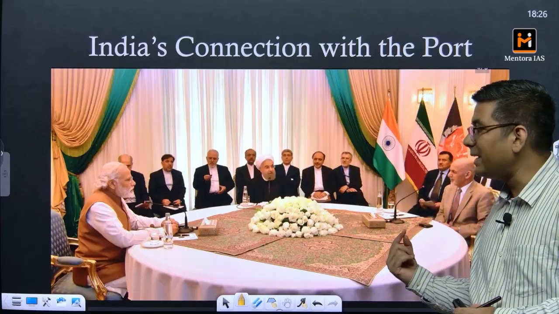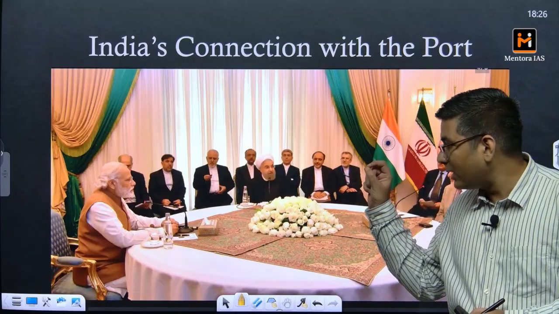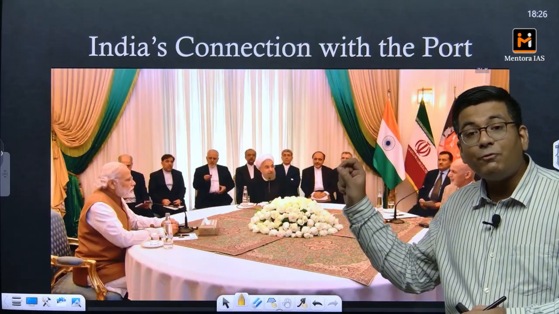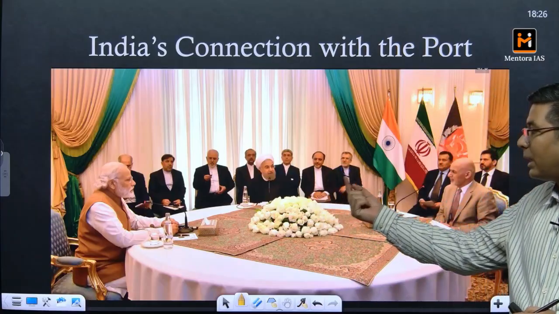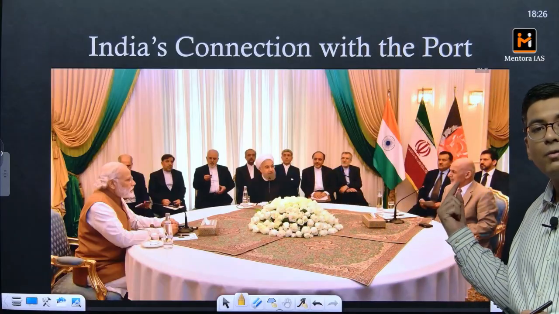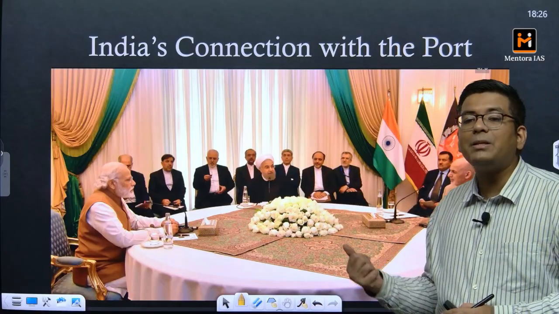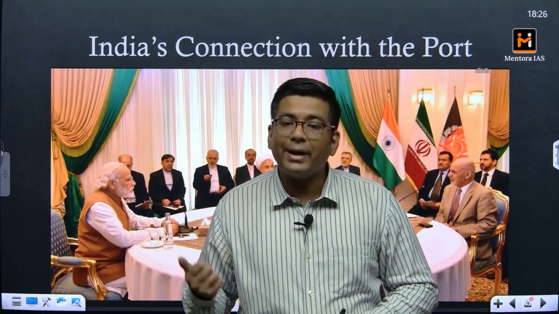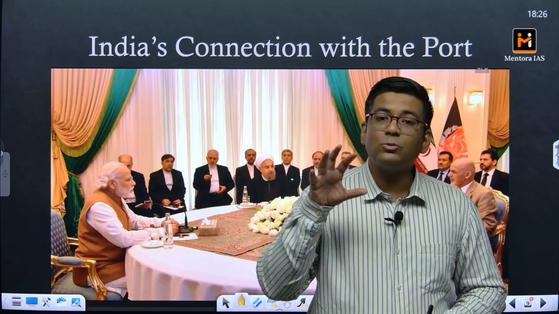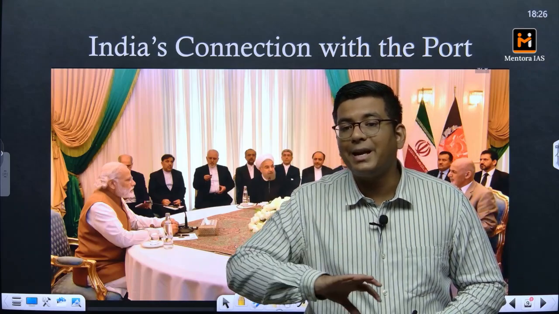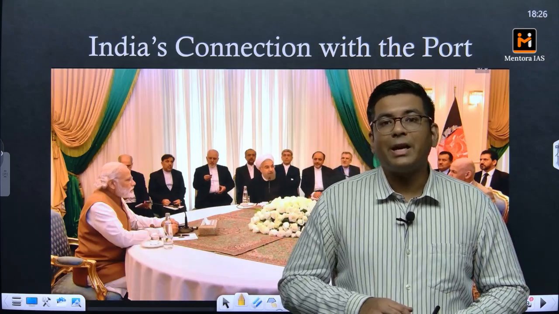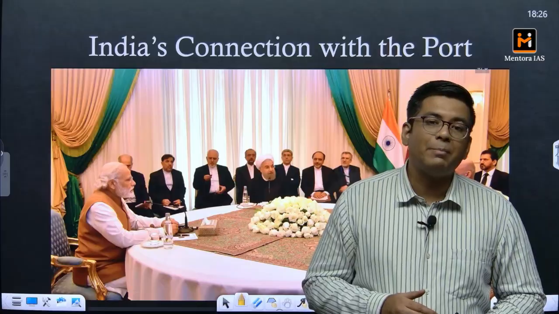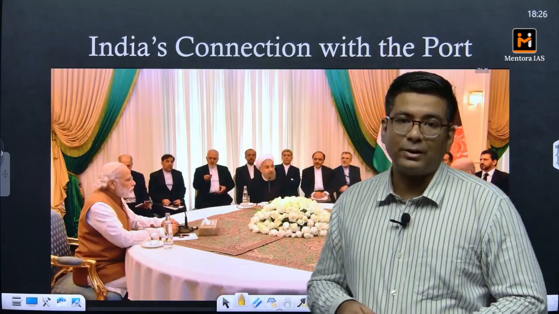So they signed an agreement committing to the development of Chabahar port, and from Chabahar port the transshipments are going to go to Afghanistan. Afghanistan will be given access to send its exports to the world via Chabahar port, and at the same time this will also be the port from which India is going to push in relief material and exports of India to Afghanistan.